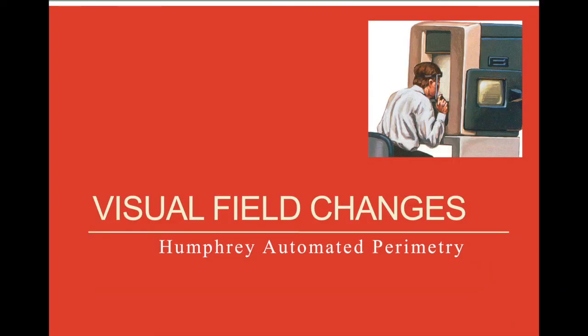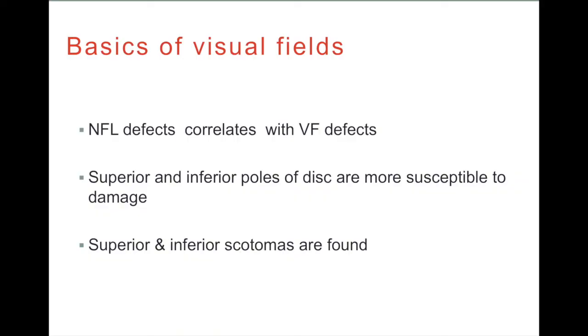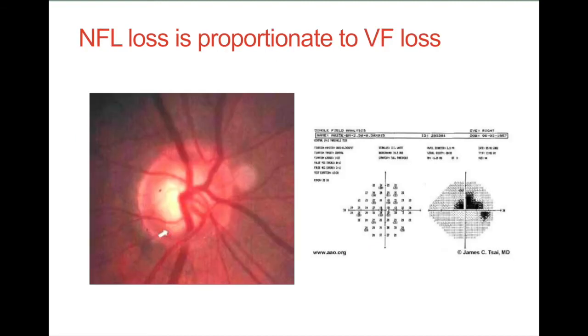Coming to field changes, which are noted by Humphrey's automated perimetry. So, basics of visual fields. Nerve fiber layer defects correlate with the visual field defects. Superior and inferior poles of the disc are more susceptible to damage, and superior and inferior scotomas are found in the early stages of glaucoma. The nerve fiber loss is proportionate to the visual field loss in cases of glaucoma.